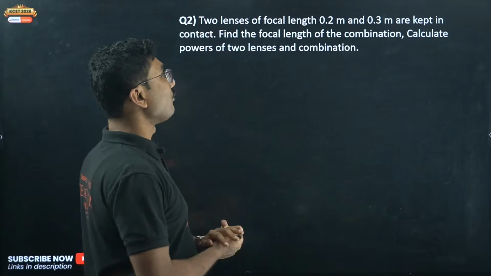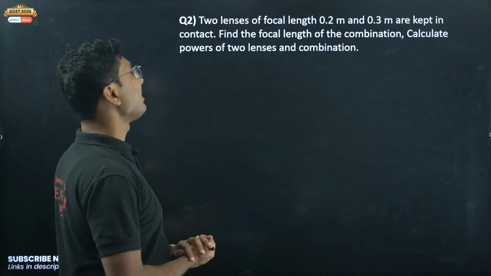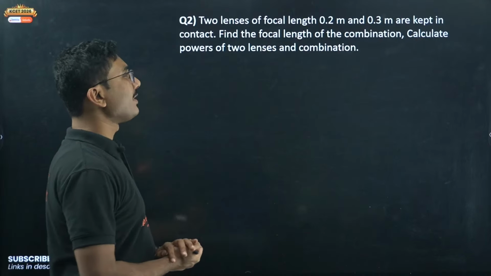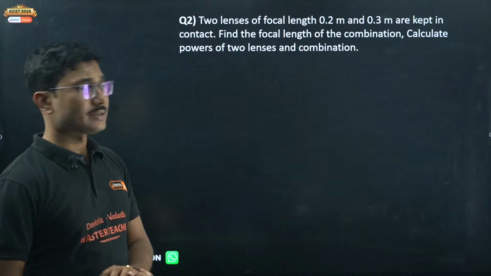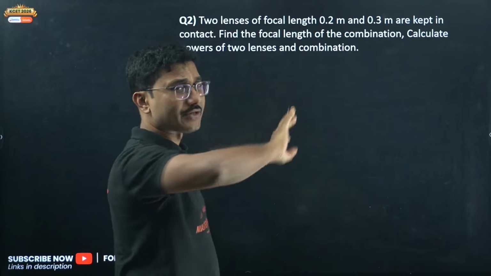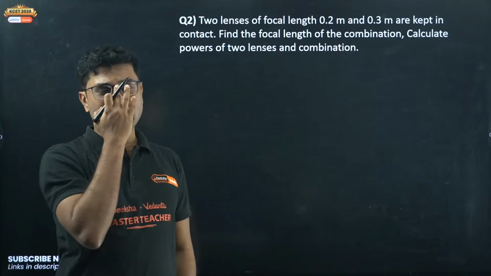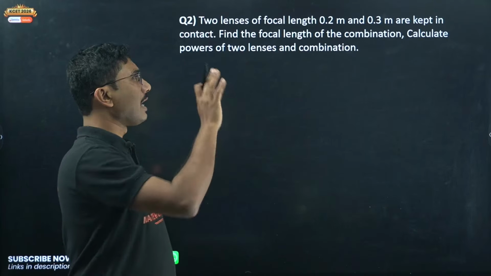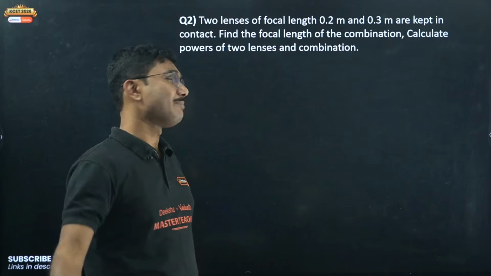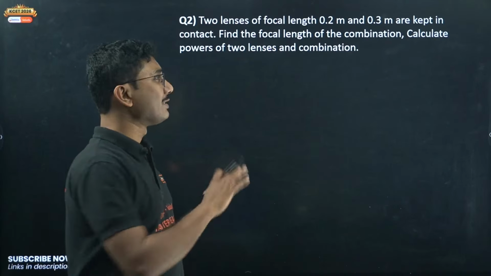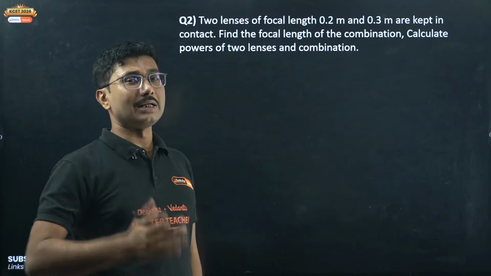Two lenses of focal length 0.2 meter and 0.3 meter are kept in contact. Find the focal length of combination. Calculate the power of the two lenses of combination. Again, this question is specifically for pre-board. This question came multiple times in multiple districts in the past, and maybe it will come in this pre-board exam as well. This question never came in board exam, but it did come in multiple districts.